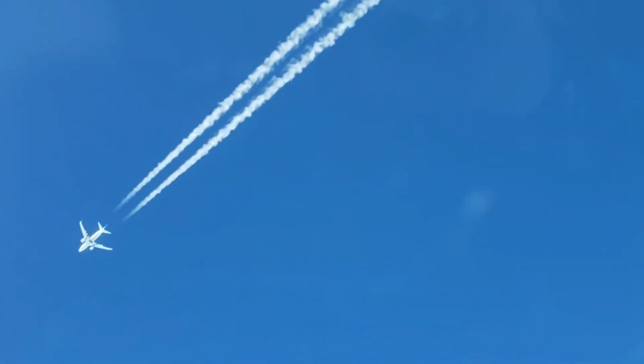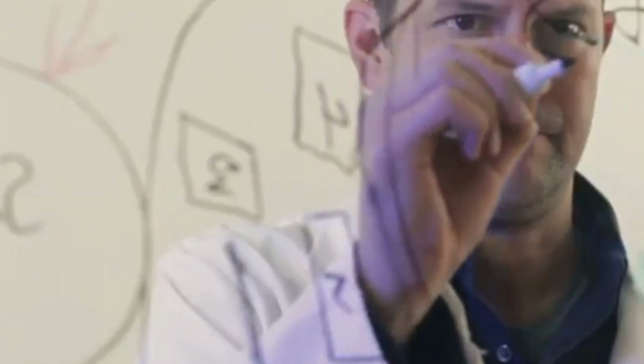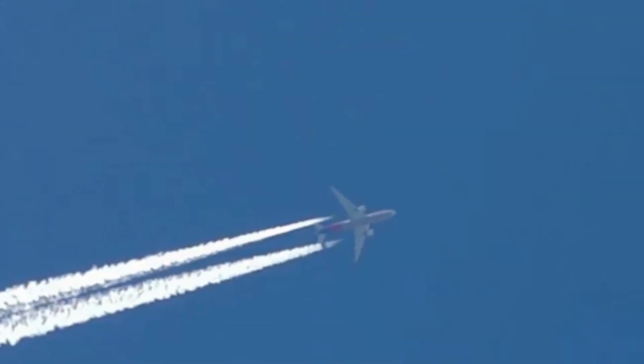Have you ever looked up at the sky and noticed those long white streaks behind airplanes? What exactly are they, and why do they form? Some people call them contrails, others think there's something more mysterious. But today, we're going to break it all down and uncover the science behind these fascinating sky trails.